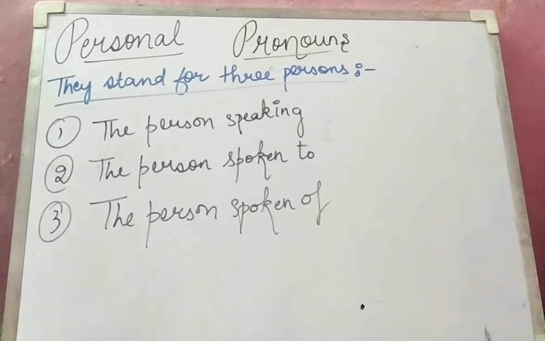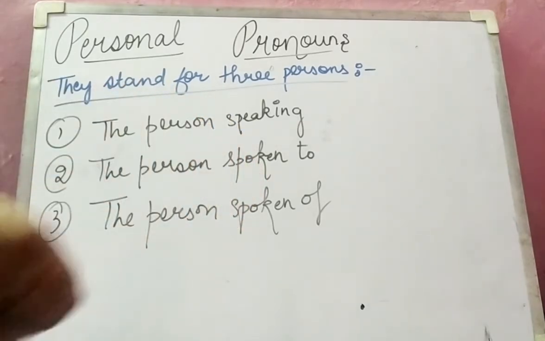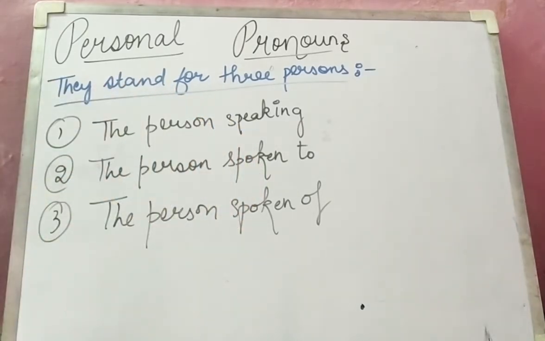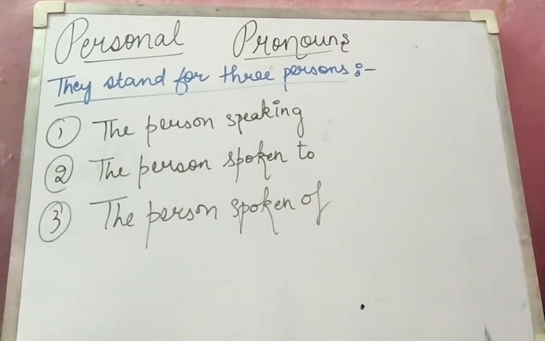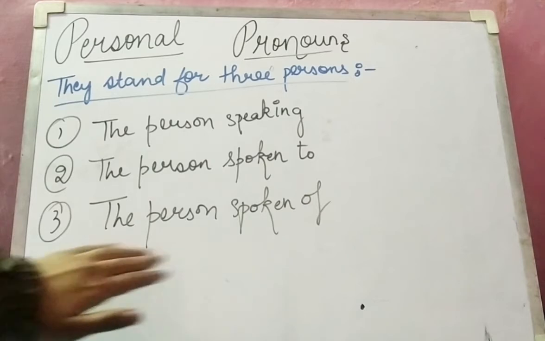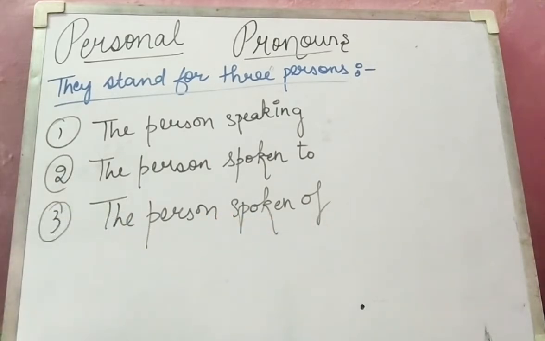So the person speaking means I am speaking, I am a person and I am speaking. I am speaking to you means I am speaking to my YouTube family. So the person spoken to, मैं आपसे बात कर रही हूँ. And the third is the person spoken of, और मैं किसके बारे में बात कर रही हूँ. यहाँ पे तो person mention है, because I am teaching you, so I am telling you about this topic only. So these are the three persons in personal pronouns.